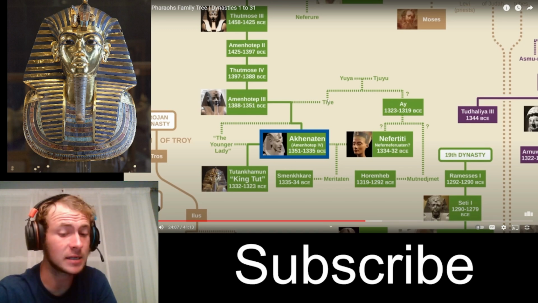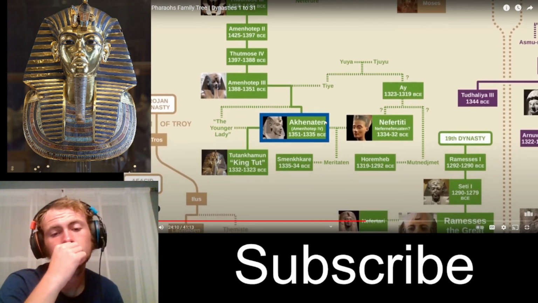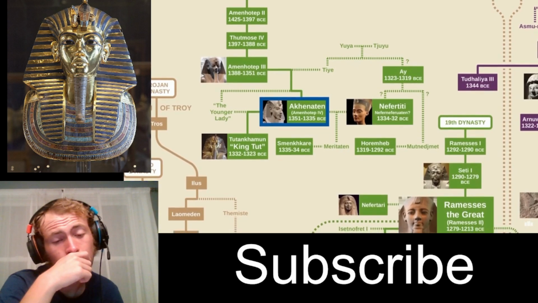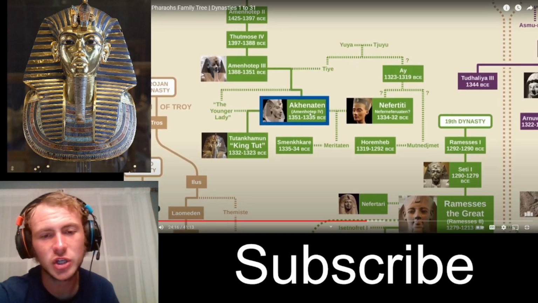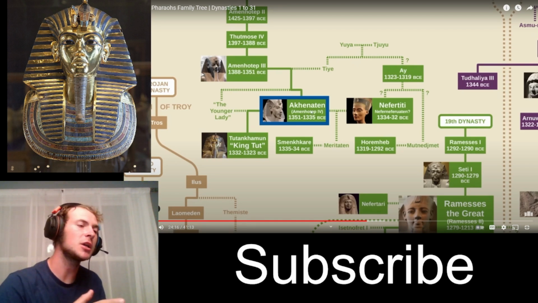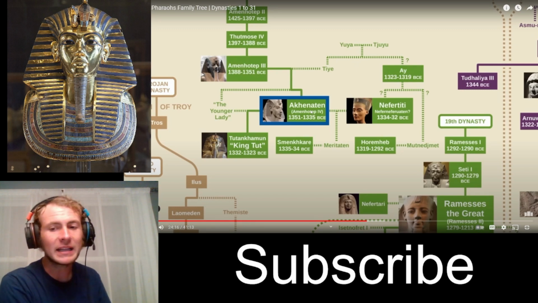Akhenaten, though, this guy is something else. Originally known as Amenhotep IV, he decided to change the state religion so that only one god, Aten, was worshipped. So that's why he changed. In the first couple of years of his reign, he changes his name to Akhenaten because he changes the religion. Because Egypt had mostly been polytheistic.